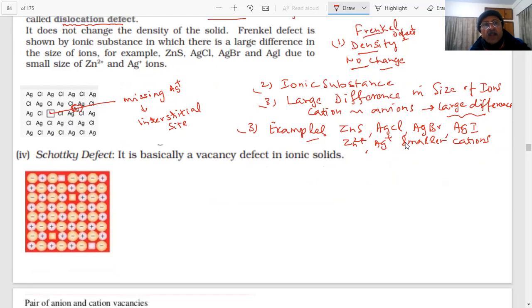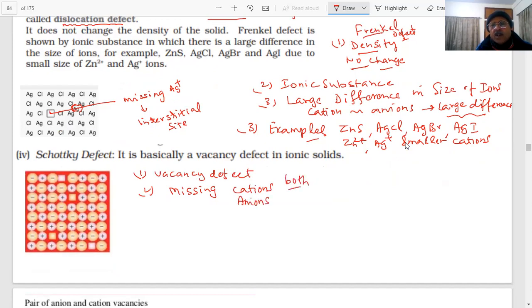Schottky. So remember, Schottky means short. Something is going short. What do you mean by short? Less. It is basically a vacancy defect. What has happened? There is a missing cation and anion, both are missing, but they should be missing so that the electrical neutrality is maintained.